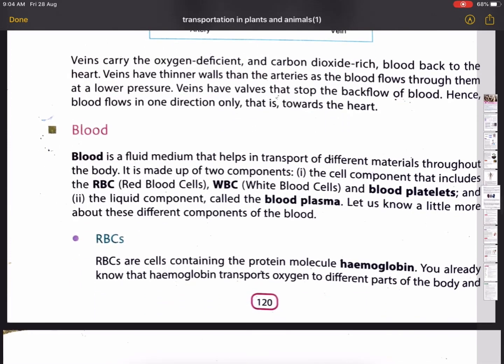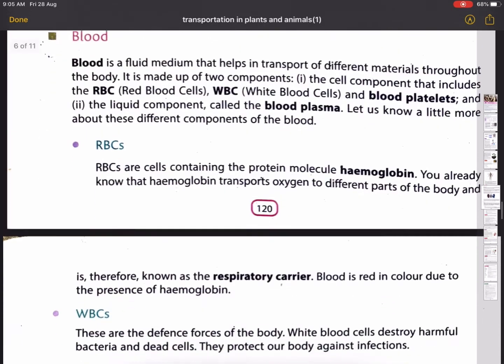Next, blood. Blood is a fluid medium that helps in transport of different materials throughout the body. It is made up of two components: the cell component that includes the RBC, our red blood cells, WBC, white blood cells, and blood platelets. And second, the liquid component called the blood plasma. So let us know a little more about these different components of the blood.